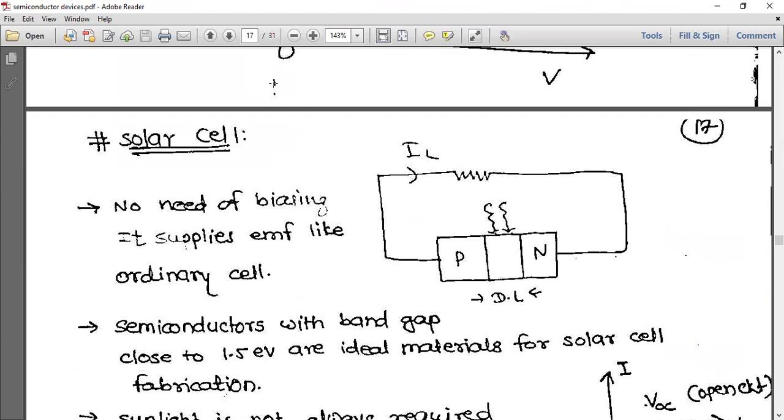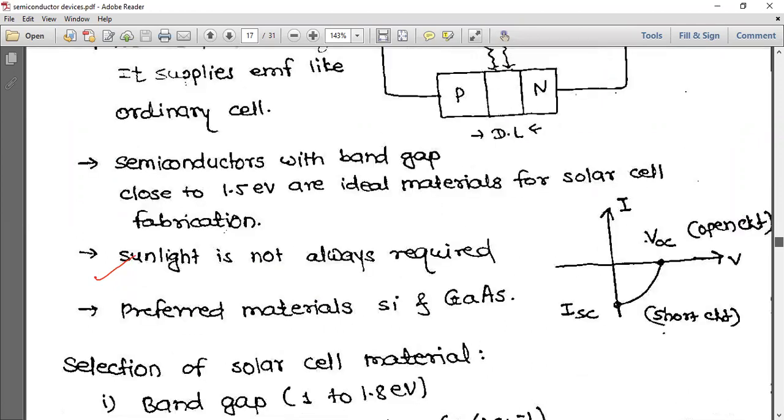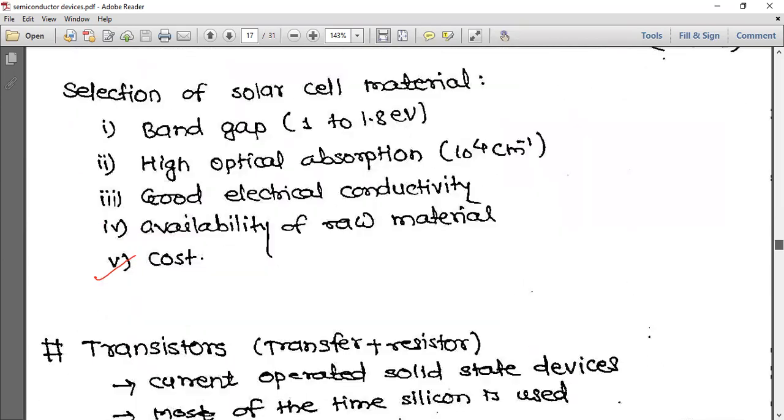Next is the solar cell. Now, no need of biasing. It supplies EMF like an ordinary cell. Okay. Semiconductors with band gap close to 1.5 electron volt are ideal materials for solar cell fabrication. Sunlight is not always required. Preferred materials are silicon and gallium arsenide. So you can see here short circuit and open circuit current. So, selection of solar cell material.